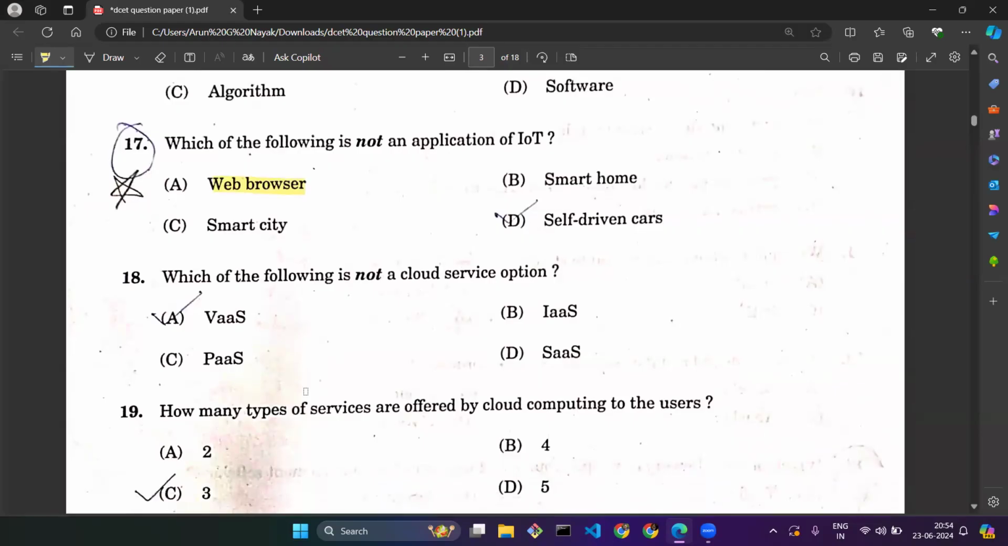Next question, which of the following is not a cloud service option? If you look at all the four options, option A, VAAS, is not any kind of service. There is no such service in the name of VAAS, but there are services in the name of infrastructure as a service, that is IaaS, PaaS, and SaaS. But there is no concept of VAAS.